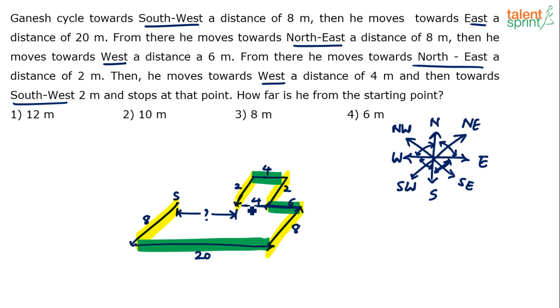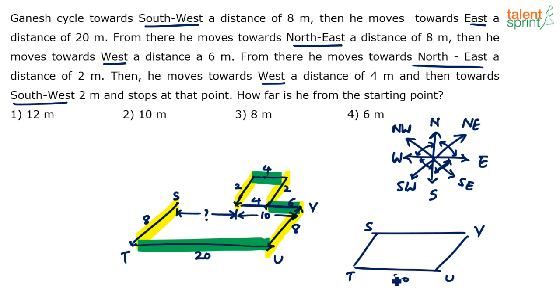So what's the total now? 6 plus 4, this comes out to be 10. And we know that these two yellow highlights are also parallel. If these two are parallel, and this 10 meter and 20 meter are also supposed to be parallel, both of them have to be equal. This makes a parallelogram. If you understand, let's say I'm just giving some variables there, STUV has to be a parallelogram.